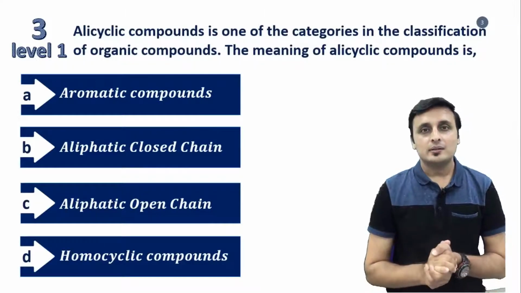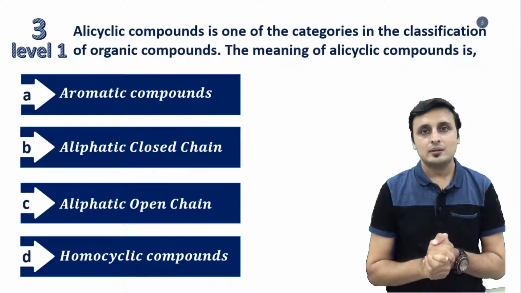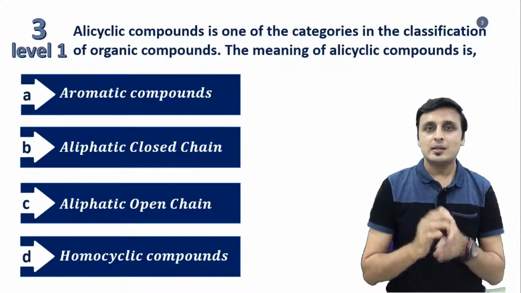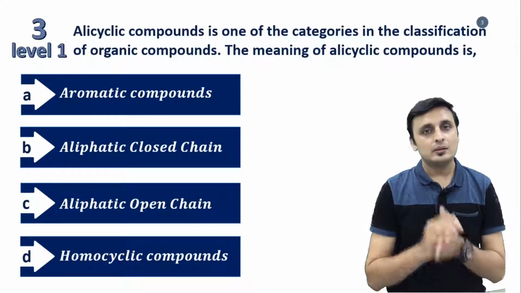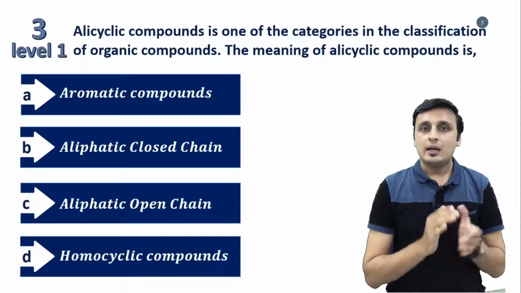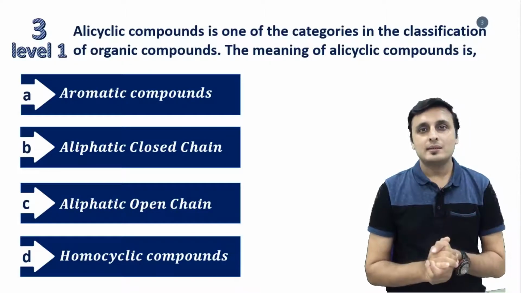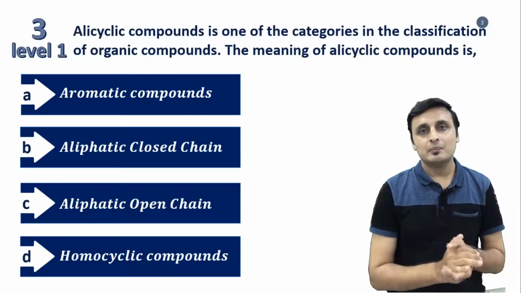Dear students, this question is all about the alicyclic compound definition. Now, cyclic compounds are divided into two categories. The one is alicyclic compound and the other is aromatic compounds. So, definitely the aromatic category of answers are not the correct answers. Now we have to look at the alicyclic compounds.